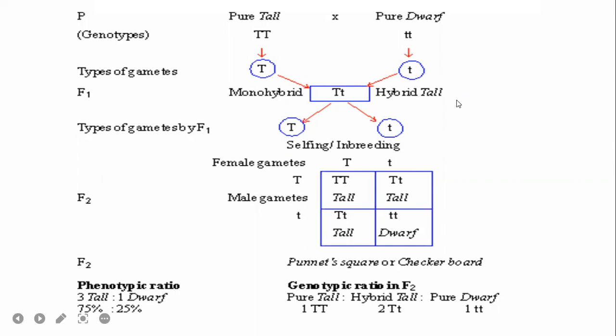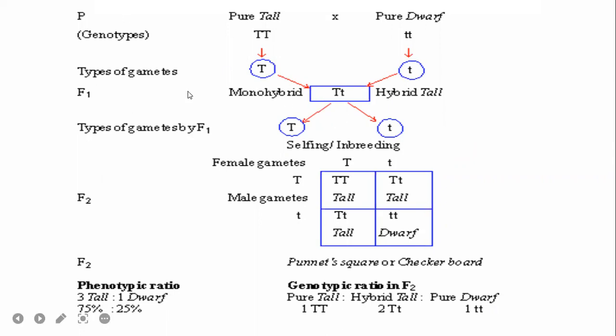How can we put this in simple words? Characters are determined by factors. That's the first point. To simplify the law of dominance: characters are determined by factors. These factors exist in pairs.